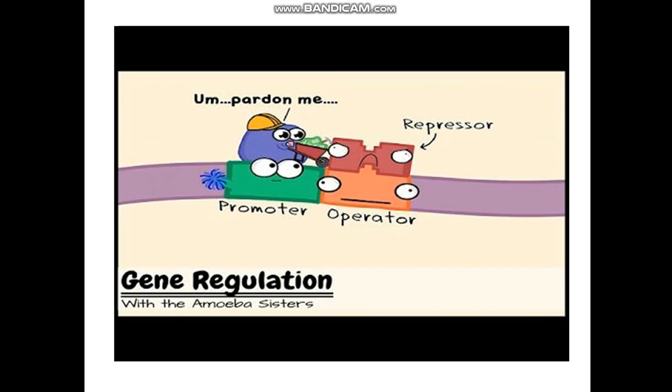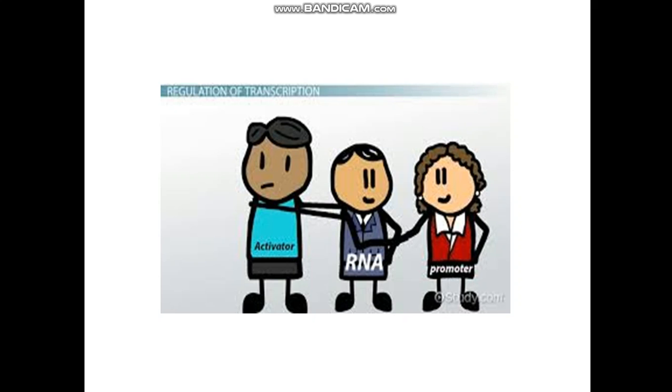Here, promoter site, operator site. Promoter is ready to start the transcription, but here repressor is attached, is having a cup of coffee with operator, so no transcription can be started, and in that way it regulates the gene expression. And the regulation of transcription is done with the help of RNA, activator, promoter, and other factors. It cannot be done alone.